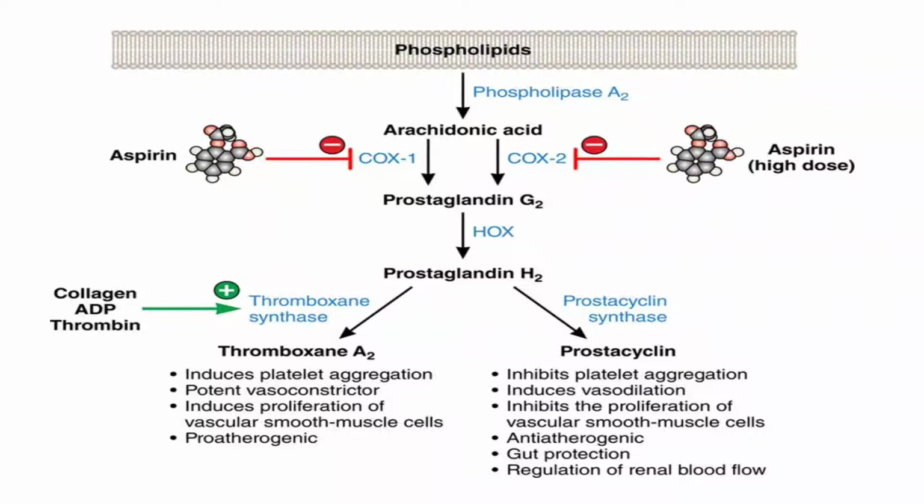Thereby it decreases or inhibits platelet aggregation. Whereas prostacyclin inhibits platelet aggregation, thereby it prevents the thrombosis taking place in the injured blood vessels.